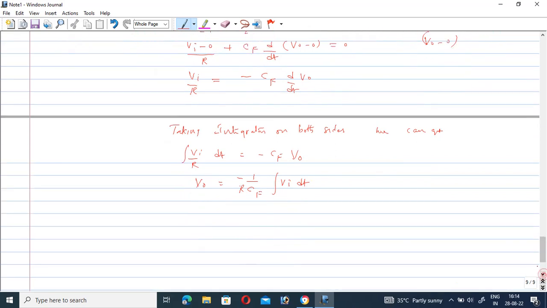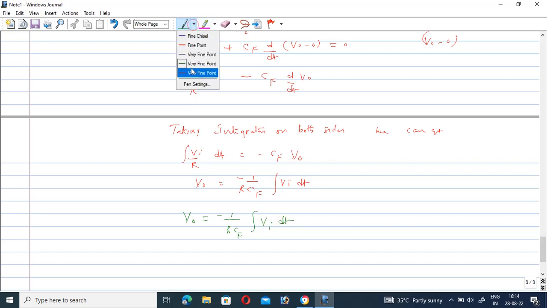Therefore, from this equation, we can conclude that V0, the output voltage, is equal to minus 1 by RCF integral of Vi dt.